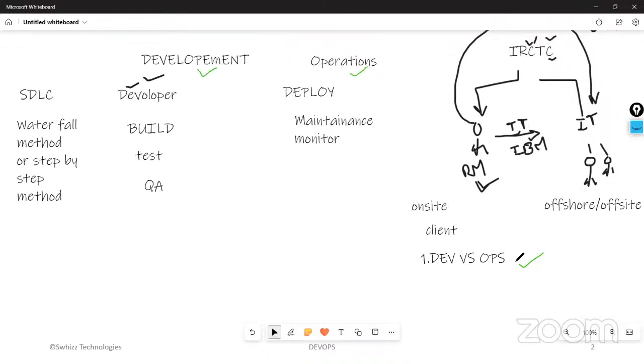What is this dev versus ops? There are some problems with these two teams. Okay, let me give you one example here. Suppose you are going abroad, and you meet two people, one from your own country and another from the country you went to. Suppose you are going to Germany or any other country, and you meet two people, one from India and one from Germany, with whom you would like to do friendship in the initial stages. In the initial stages, basically we would like to do friendship with the Indian person only, the person who is from India.